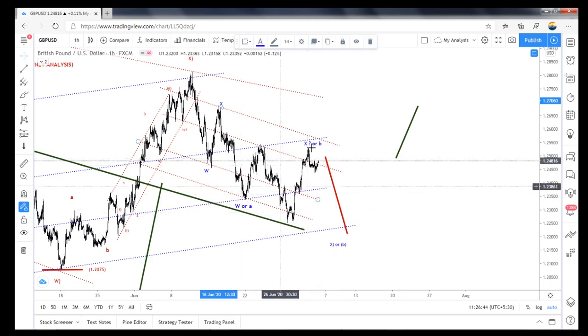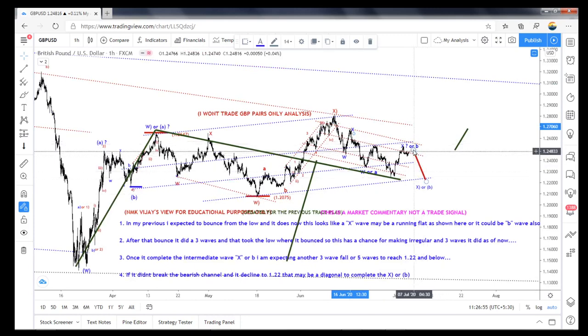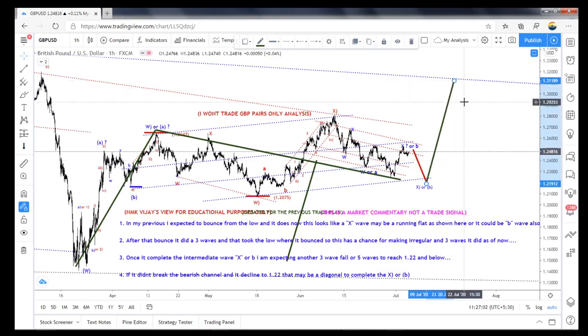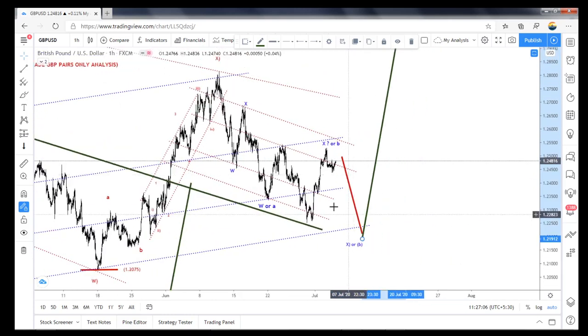So if it is a W, X, we will get the 3-wave structure. Anyway, it's possible to make this low. I'm not saying it has to break. It's possible for this move, and then it can go to the upper side, for my target of 1.31 or 1.32 or above this also. So it depends upon here.